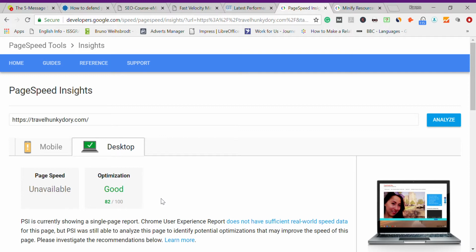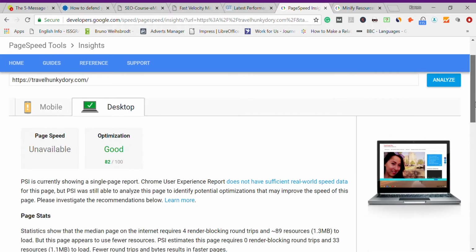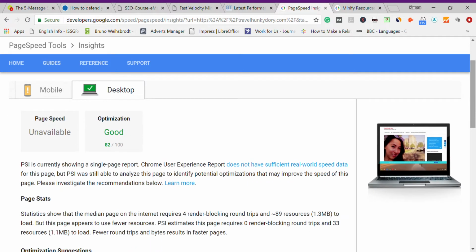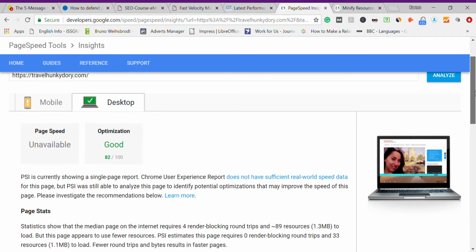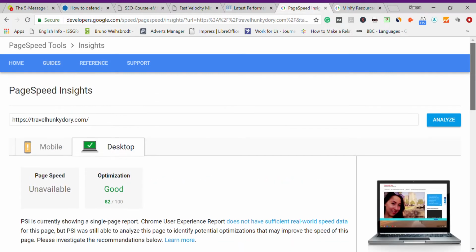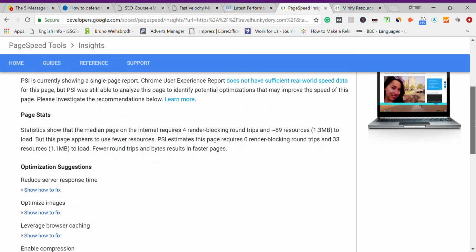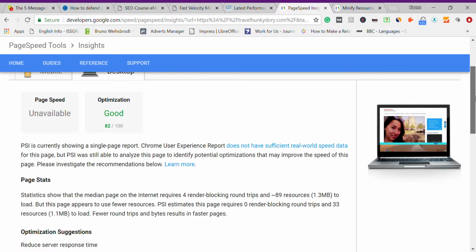It's really good because most of my users, by Google Analytics, see the travel website or travel blog through desktop. So it's really important that you study your users, and if they are mainly using desktop and you get that in green, then it's really good. If they are on mobile, then you need to work on that or search for help on that. The same for a small business website.